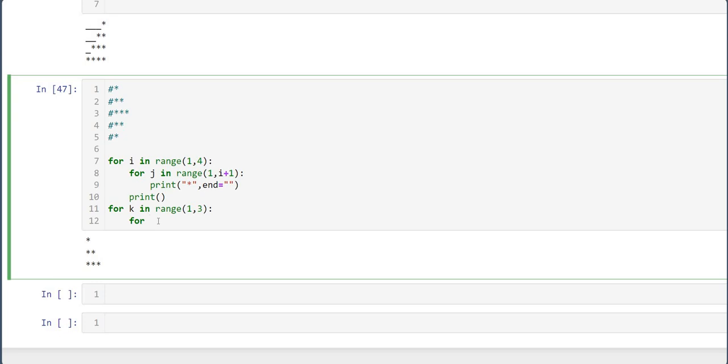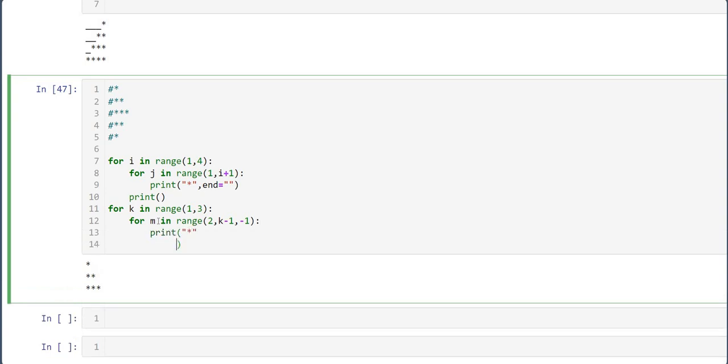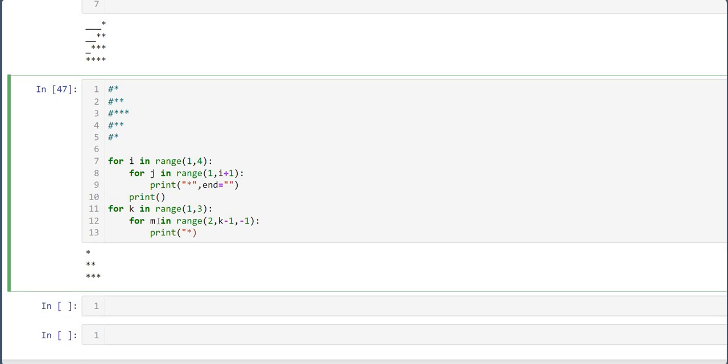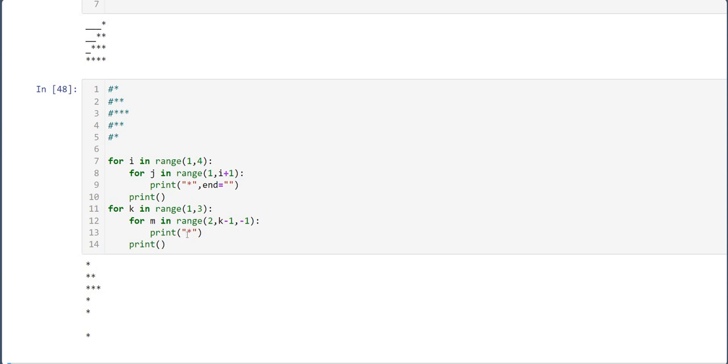So for m in range, what will be my range? 2 comma k minus 1 comma minus 1. Print star.